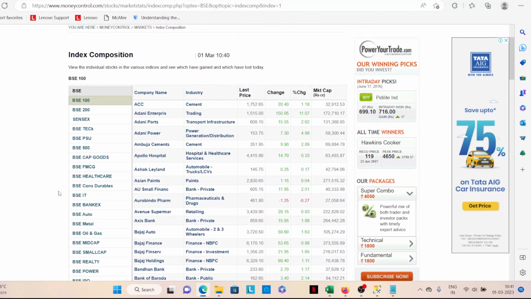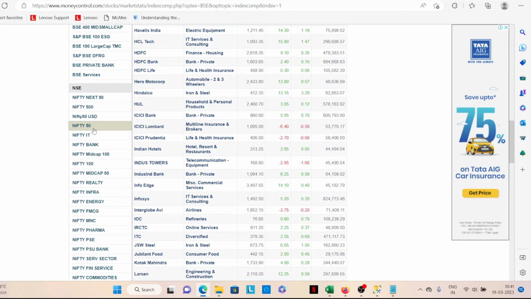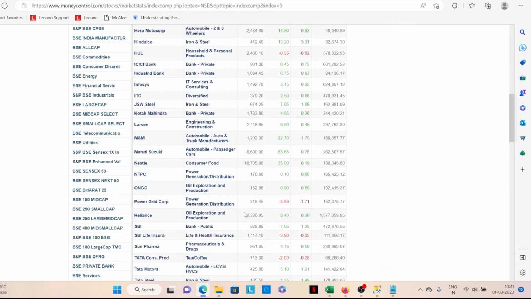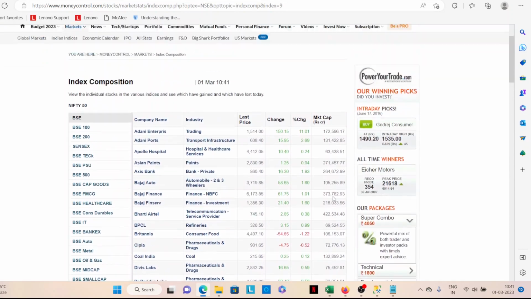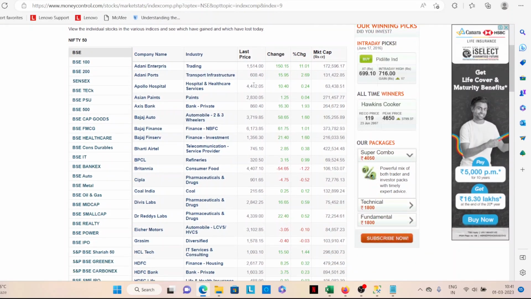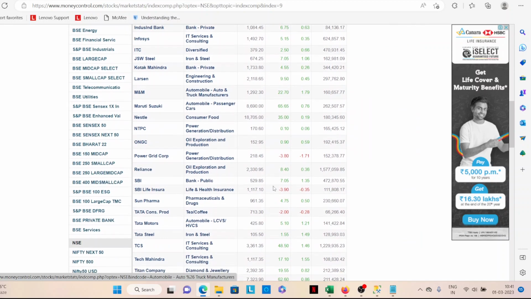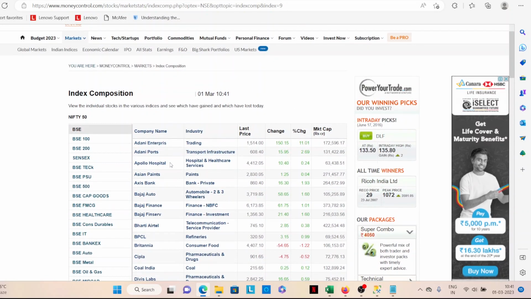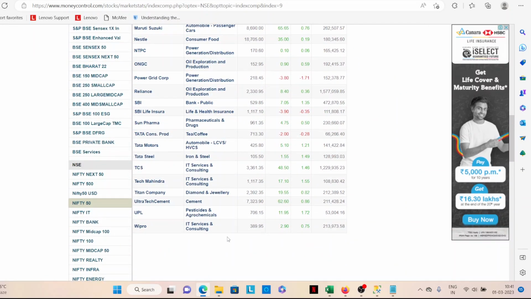Okay. Similarly, again go to Nifty 50. See, this is the composition of Nifty 50. They know the weightage of each one based on the index. They will just replicate the entire stock list. So if you're investing in an index fund, for sure all these stocks are bound to be part of it.